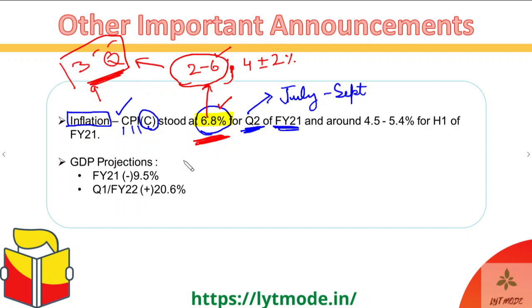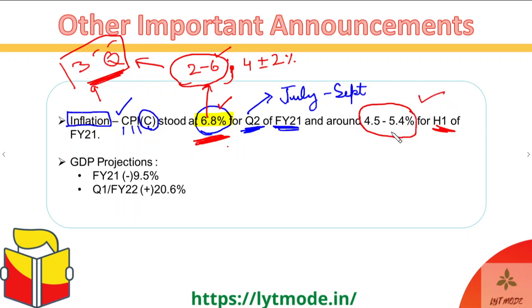Okay, and that is not just a written explanation, but it is also considered a failure on the part of the Monetary Policy Committee and the Reserve Bank of India in terms of controlling inflation. Okay, guys. So the Q2 inflation has been 6.8%, and for the entire H1 of FY21, that is the first half, from April to September, the Reserve Bank of India has given a range that the inflation has stayed between 4.5 to 5.4%.